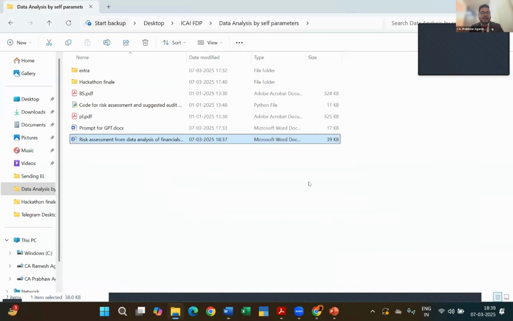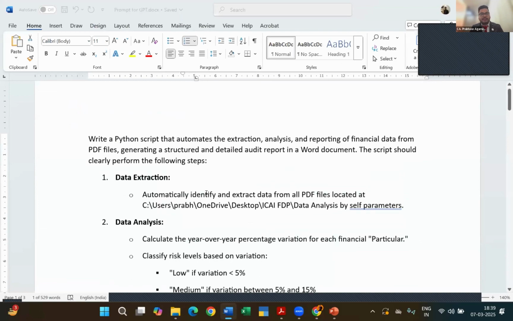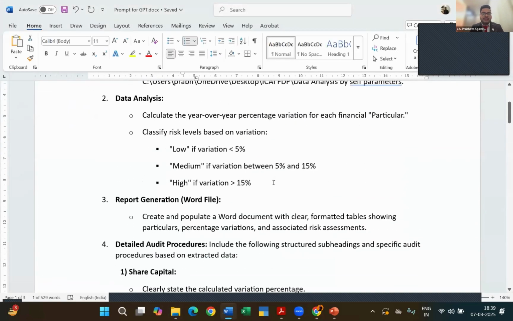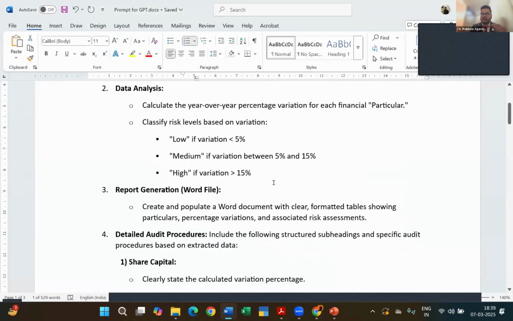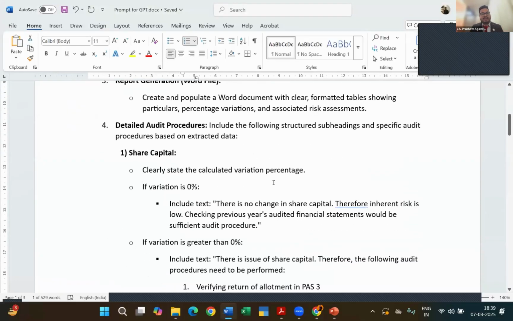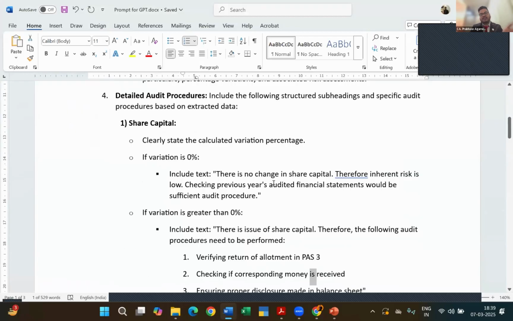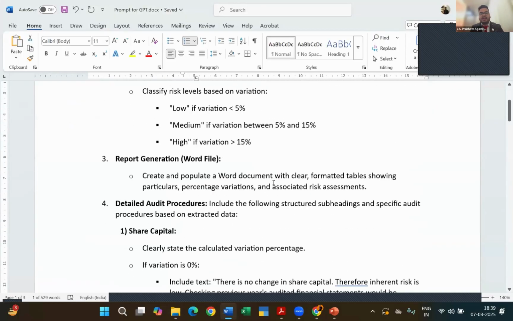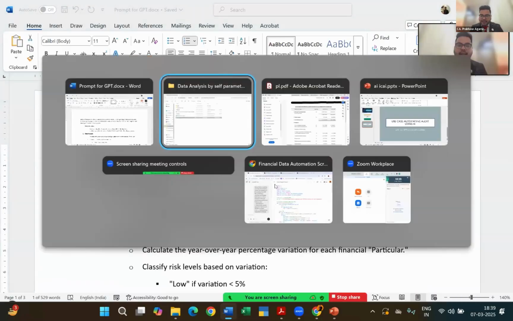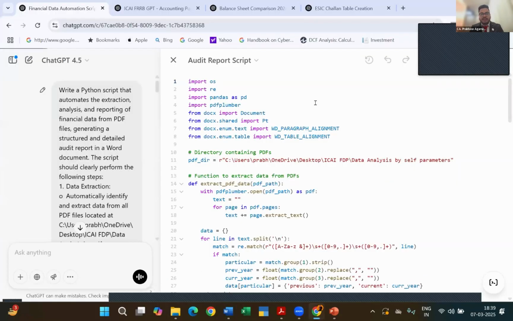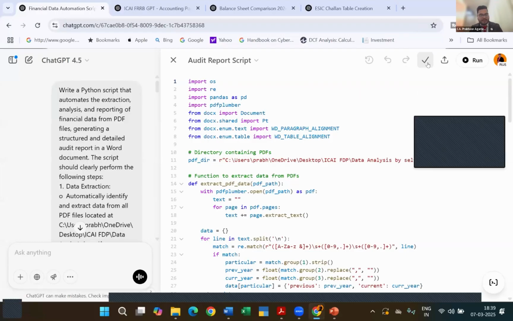Now the question is, how did I develop this code? For this, I have written a prompt: please pick up the balance sheet and PL file from this location, and then set parameters of the variation as per your professional judgment. Then suggest that if the variation is less than this, give this set of audit procedures; if it is more than a certain percentage, give another set of audit procedures. So I have a detailed prompt defining all the parameters clearly. When I give this prompt to ChatGPT, you can see the Python code generated here by ChatGPT. I simply copy this code.